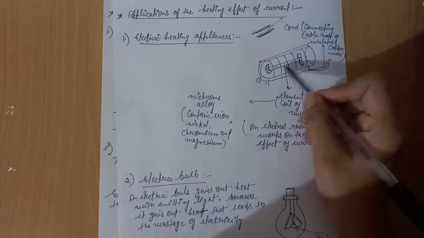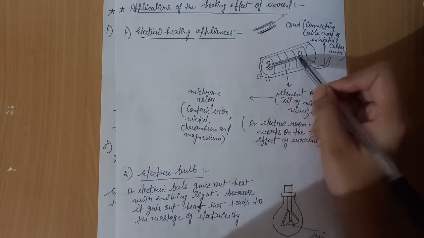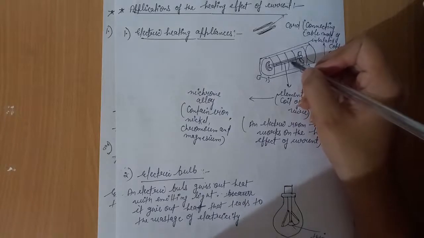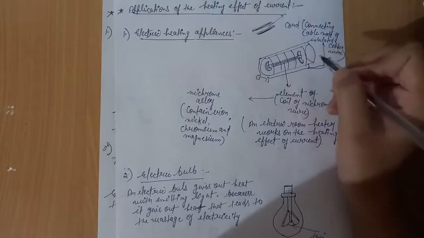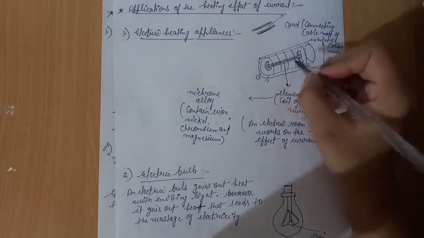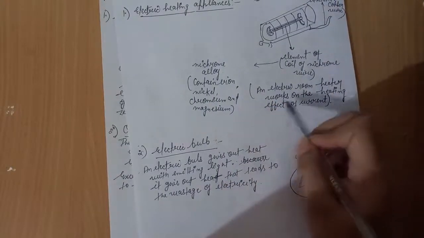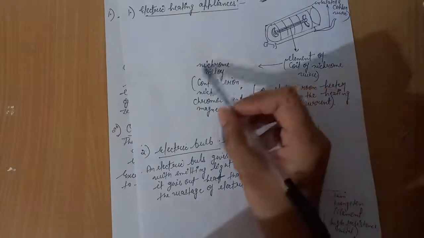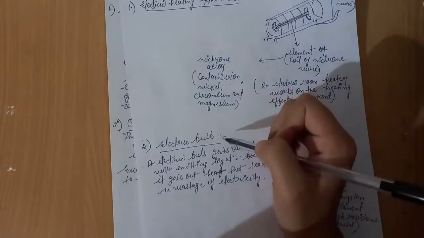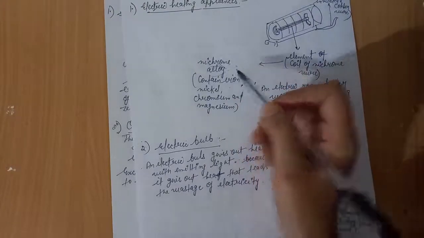And this is the heating element, a coil of nichrome wire. When electric current is passed through this nichrome wire, which is a resistance wire that opposes the flow of electric current, the electrical energy is converted into heat energy, and this element becomes hot and provides heat in a room. This electric room heater works on the heating effect of current. Nichrome is an alloy. Nichrome contains iron, nickel, chromium and magnesium metal. An alloy is a mixture of metals.